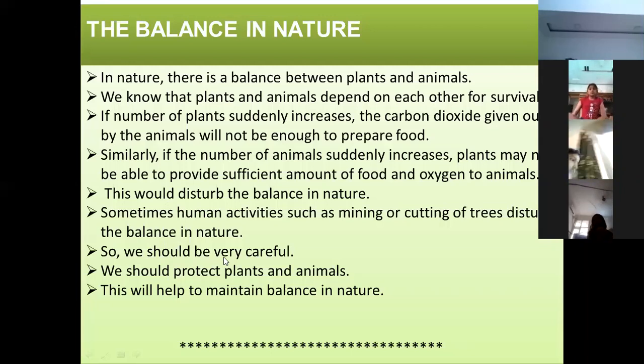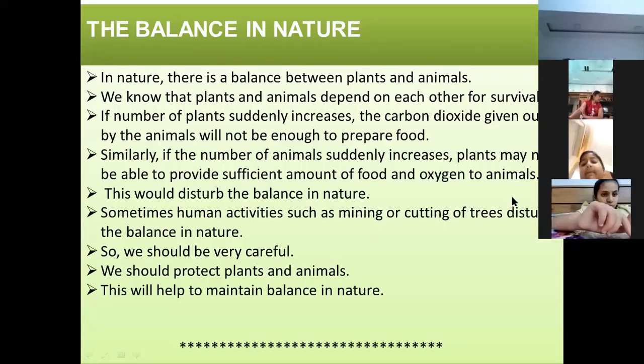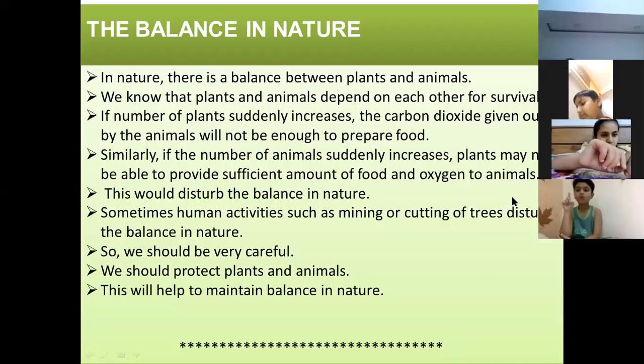So how can we create a balance in nature? Due to human activities, many trees are being cut. So what can you do? Yes, Siddhi. How can you contribute?